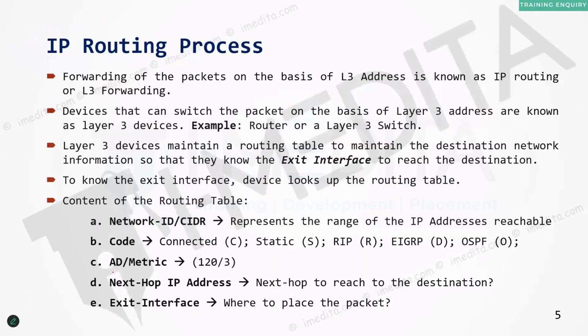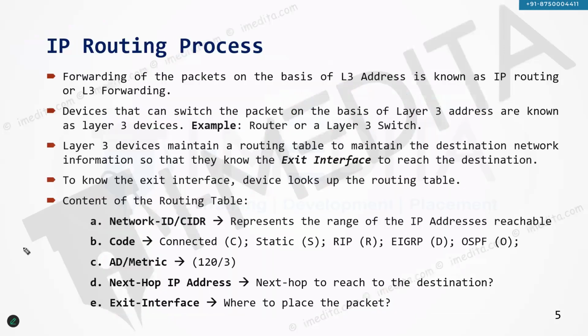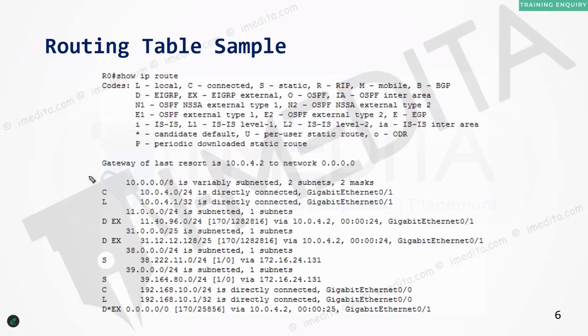A routing table contains a network ID and subnet mask. It contains this thing called a code. Code represents how you have learned that particular route. The routing table contains the AD value, the metric value, the next hop IP address, and the exit interface. It contains various information about a particular destination network.